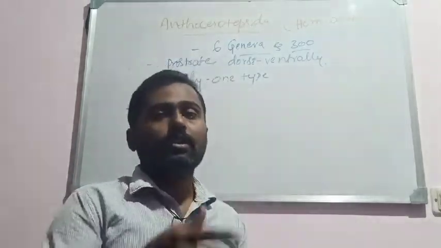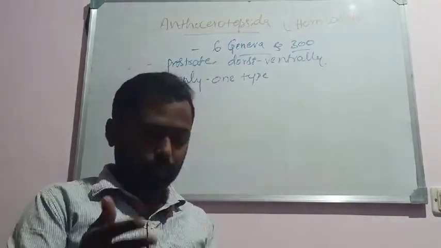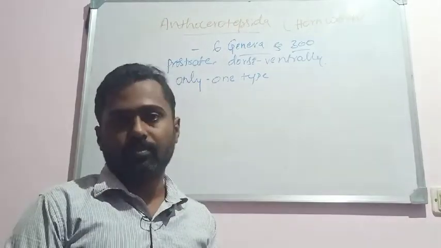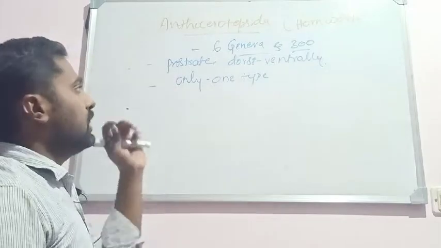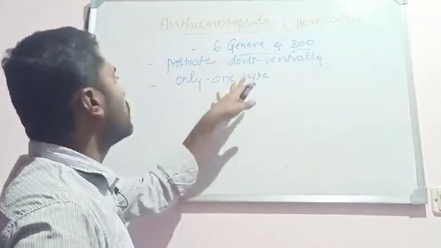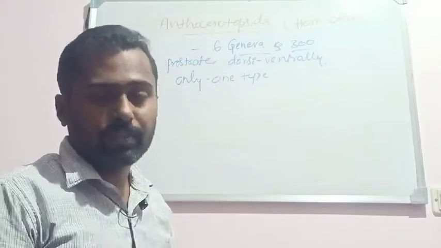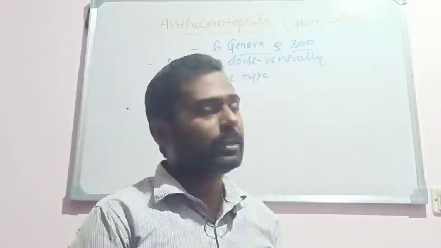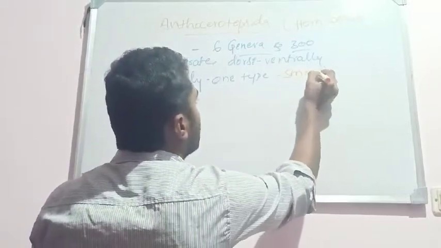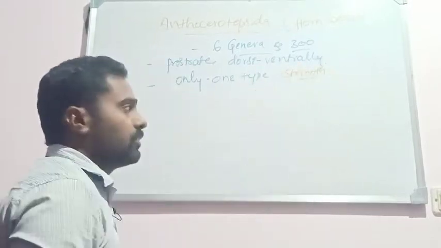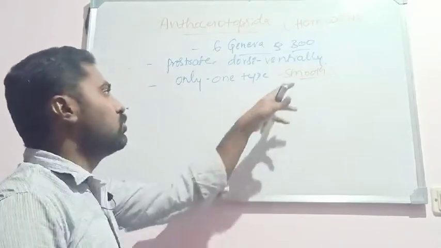Okay, so you write down all the different groups of plants, their characters, then you go through each and every one. Okay, come to this one. The ventral surface of the thallus bears only one type of rhizoids. There are no two types of rhizoids like smooth walled and pegged. Here all rhizoids are unicellular and only smooth walled. There are no pegged rhizoids. Rhizoids are of only one type. They are unicellular, unbranched and smooth walled.